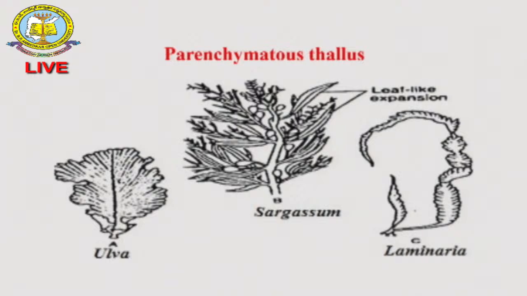In sea water you can see Ulva is available and it is used as food. Sargassum is pseudoparenchymatous, and Laminaria is very important. Nowadays we are extracting tincture iodine from Laminaria. It also grows in sea water. These are all the structural components.